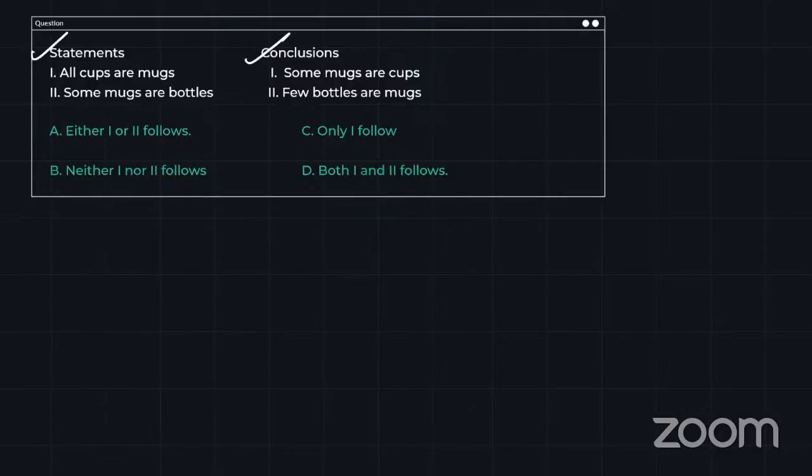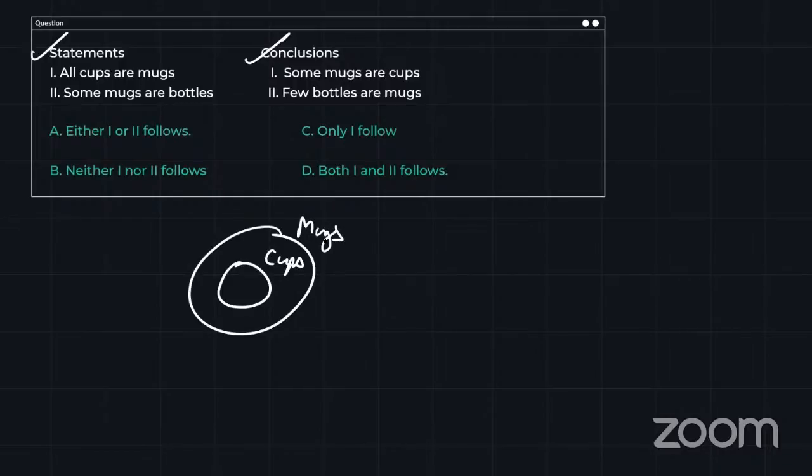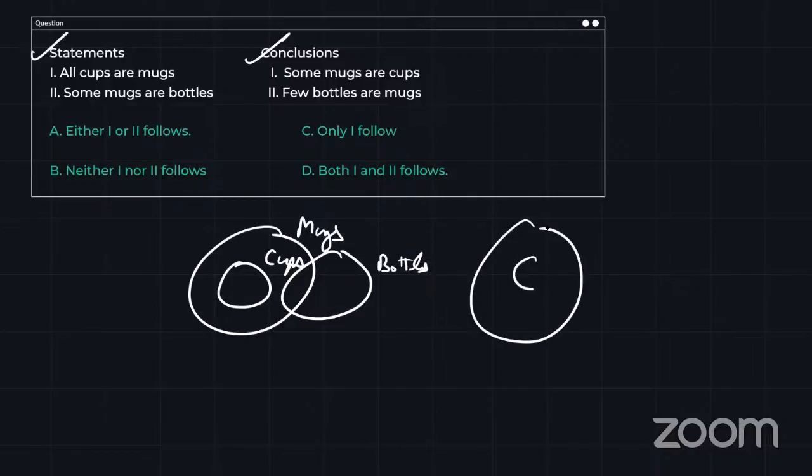Okay, let's see. So all cups are mugs, so all the cups come under mugs. Now some mugs are bottles. So some mugs are bottles. Or I can have this also. This is cups, this is mugs, and some mugs are bottles, so I can draw this for bottles also.